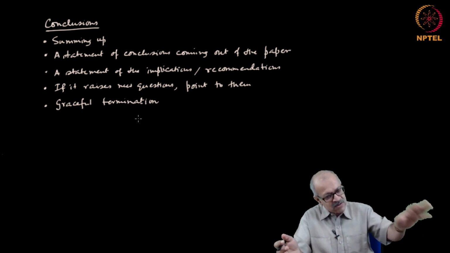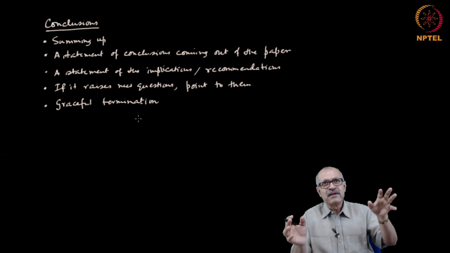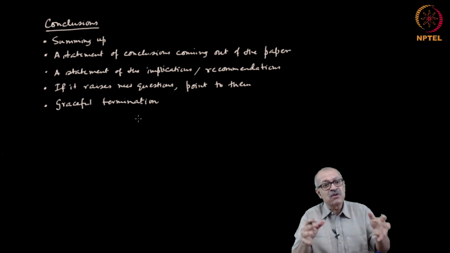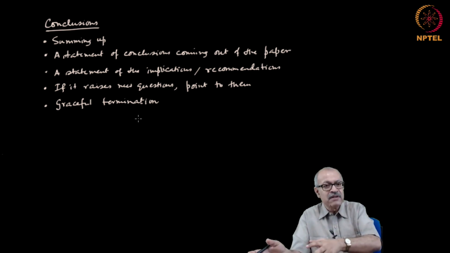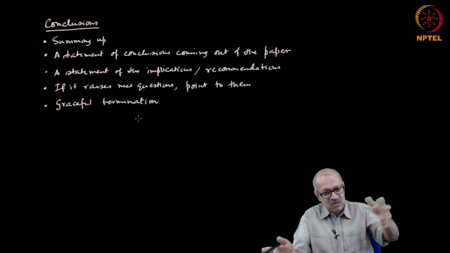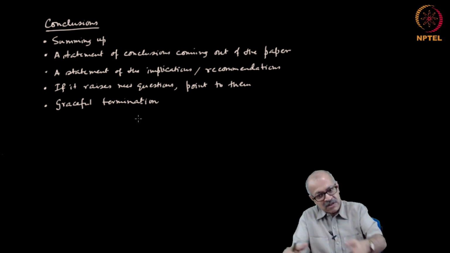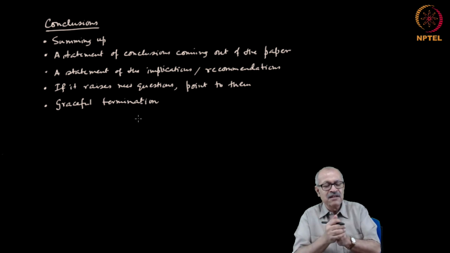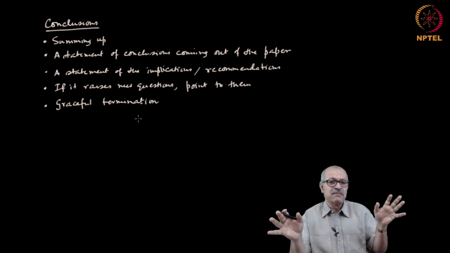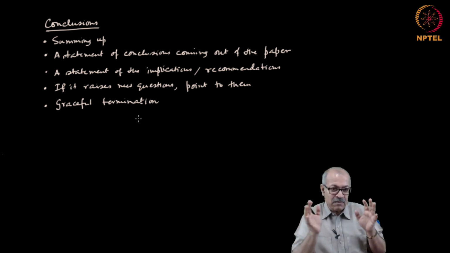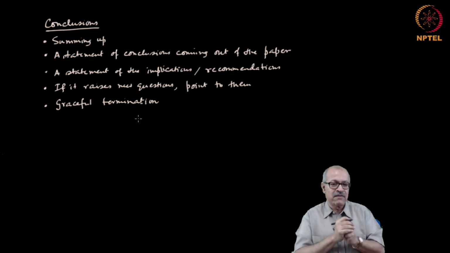The introduction has to point to what conclusions are being made in this paper. The abstract has to do the same thing, and finally, the conclusions are there in the conclusion section, and these should not be in the same language. Appropriately frame the language, write them afresh, so that the reader does not get bored.